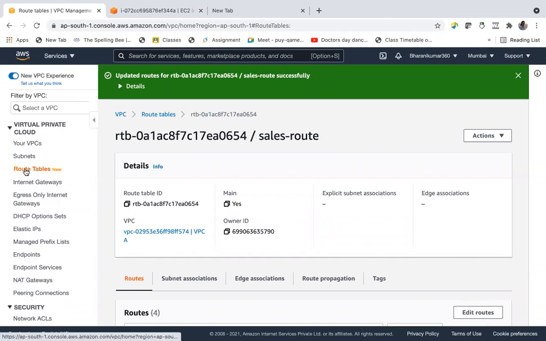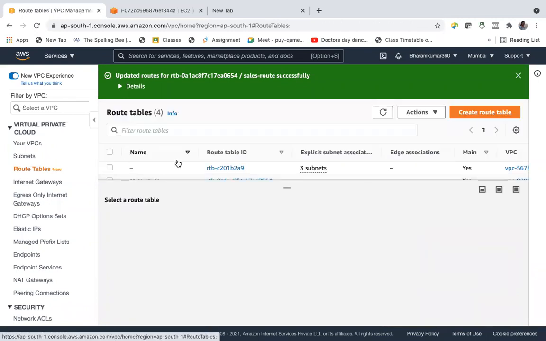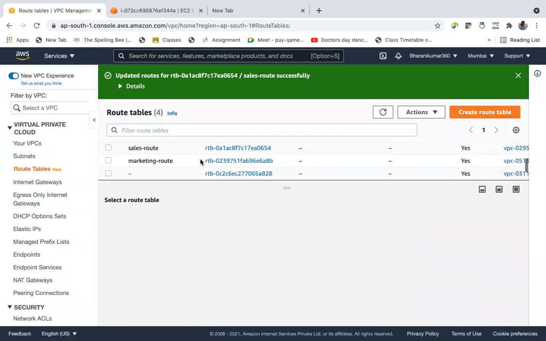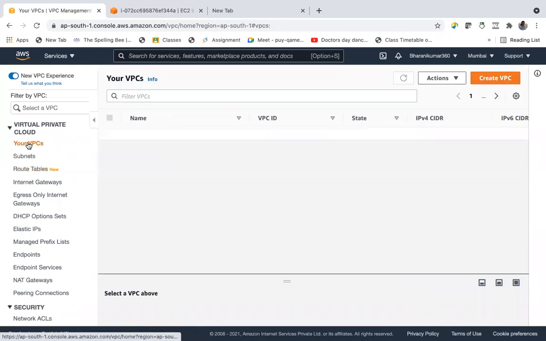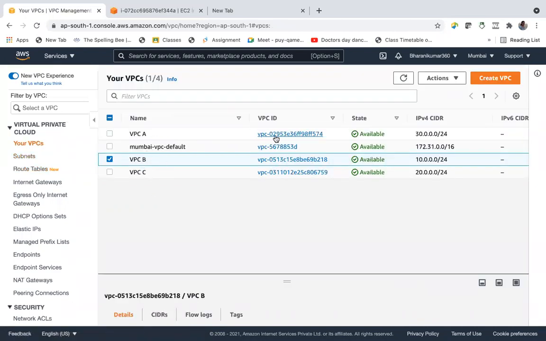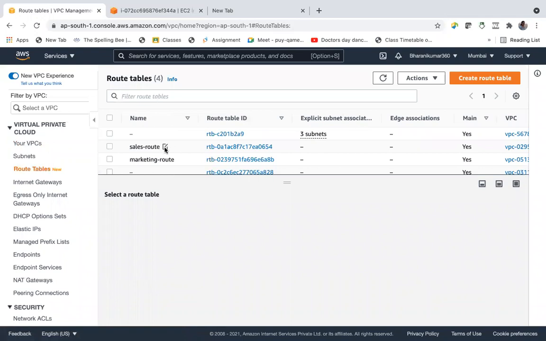Same with the other route table. I have the marketing route table. So sales route, I'm calling it VPC A, right? So let us edit this.